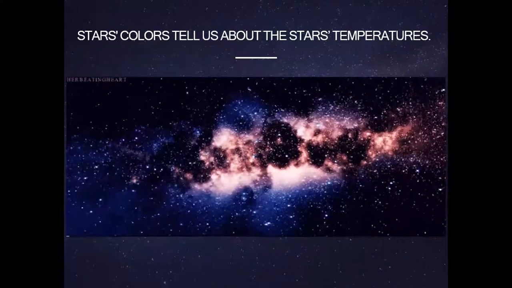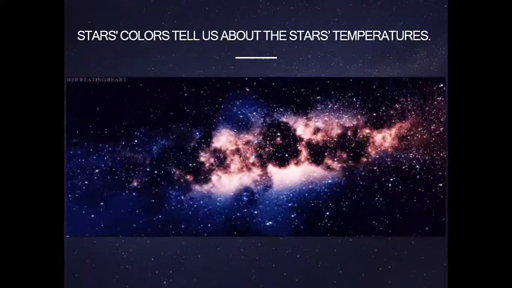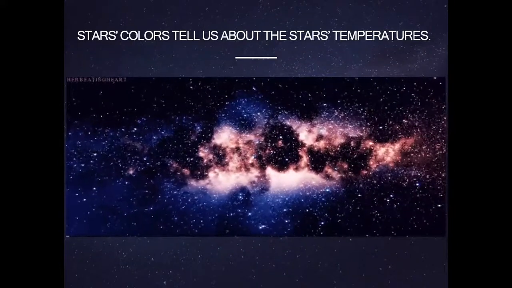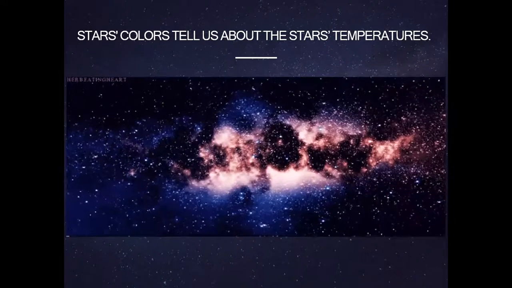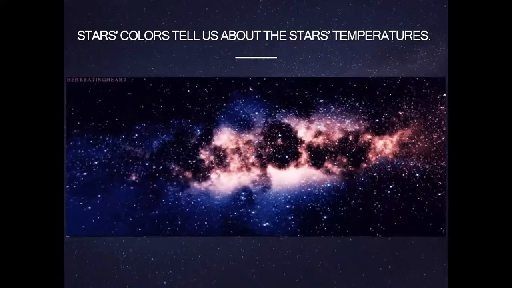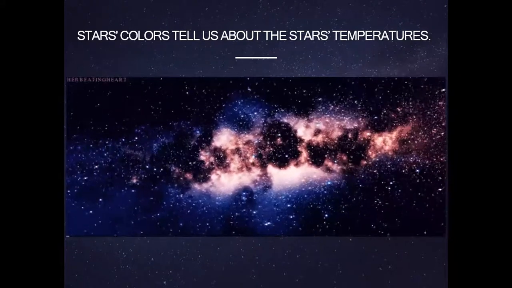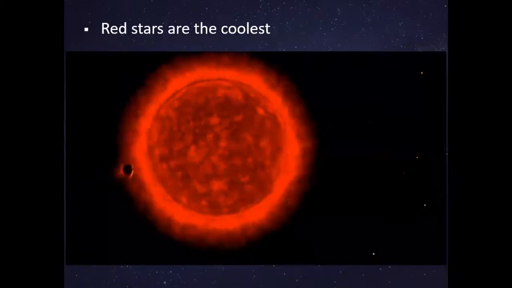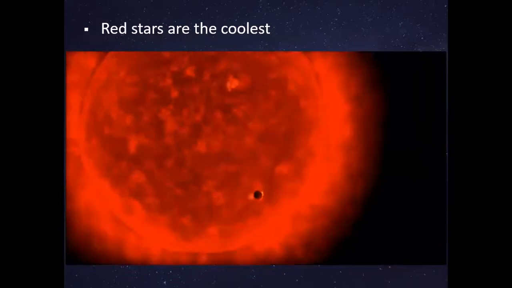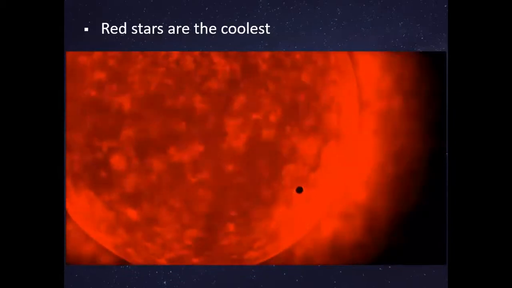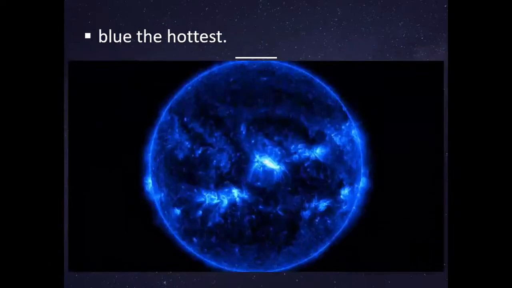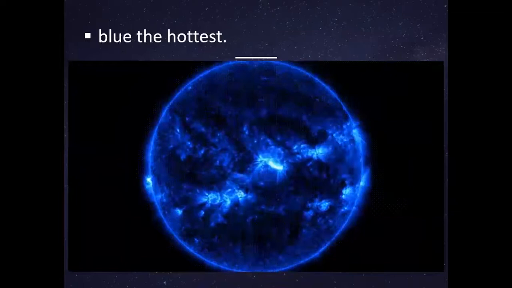Now, the color of the star. We can say that the sun is kind of yellow, but there are other colors with the stars, and the color of the star tells us what its temperature is. Like, is it too hot? Is it too cold? Is it like medium heat? So, for example, the coolest stars are red ones. I know that's surprising because most people think red means hot, but in stars it's the opposite. Red stars are the coolest, while blue stars are the hottest stars.